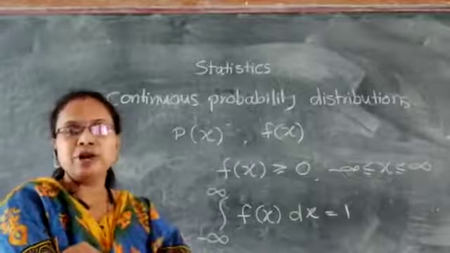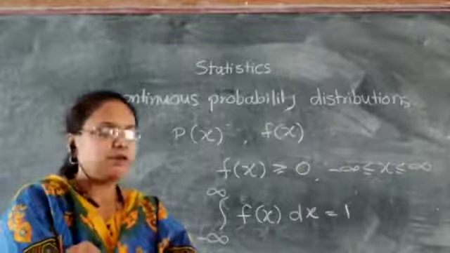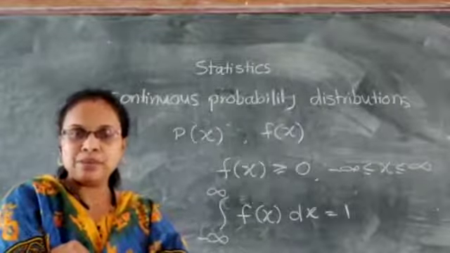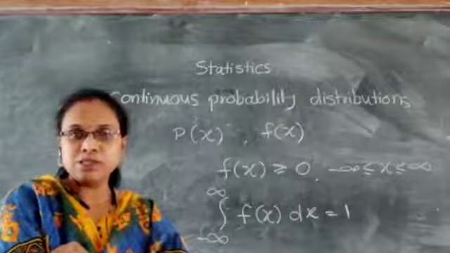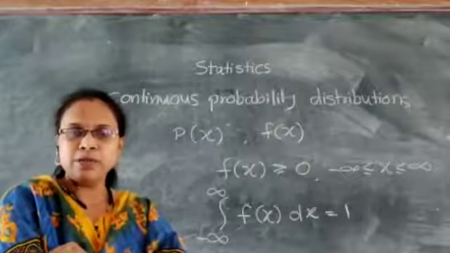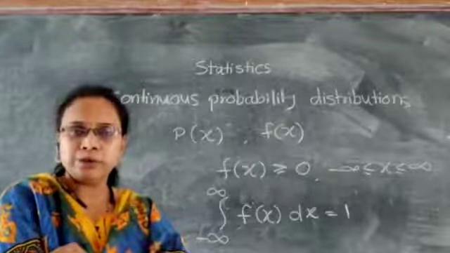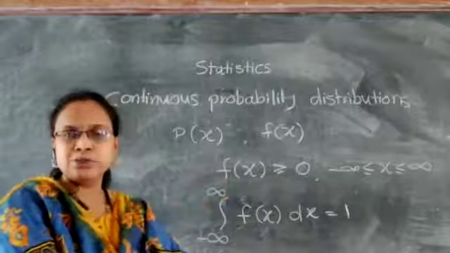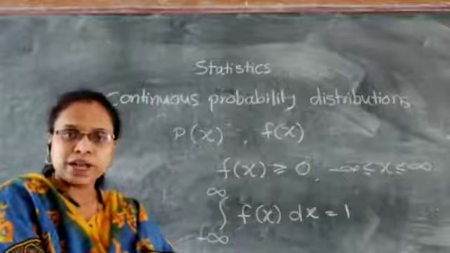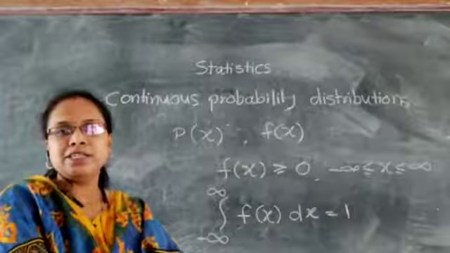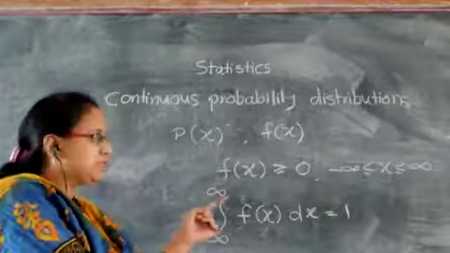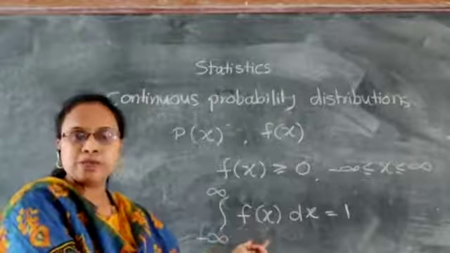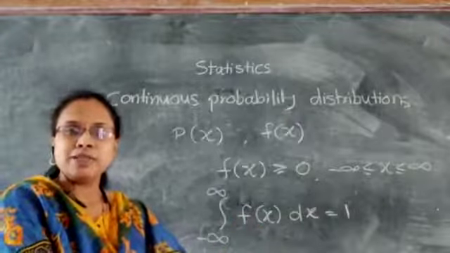In the PMF you checked two conditions: the probability of x should be greater than or equal to 0, and the second condition was the summation of probability of x equal to 1. Similarly, here we are going to check these two conditions. Just note that the summation sign in discrete distributions is replaced by the integration sign here, and the PMF P of x is replaced by f of x here.